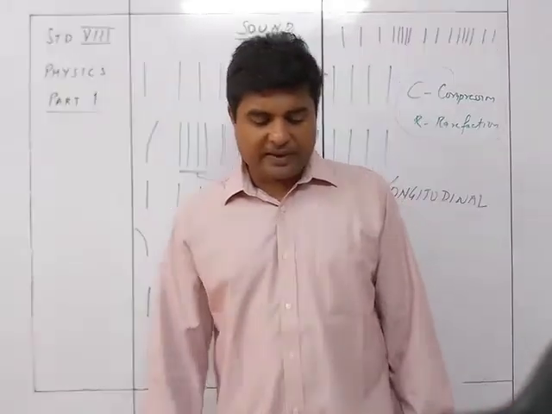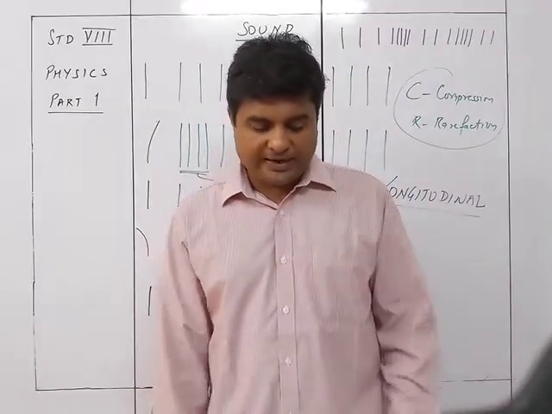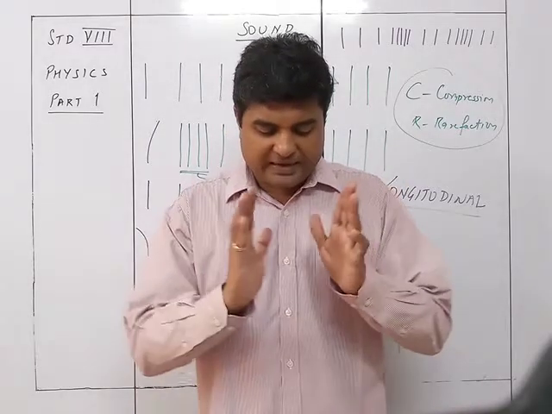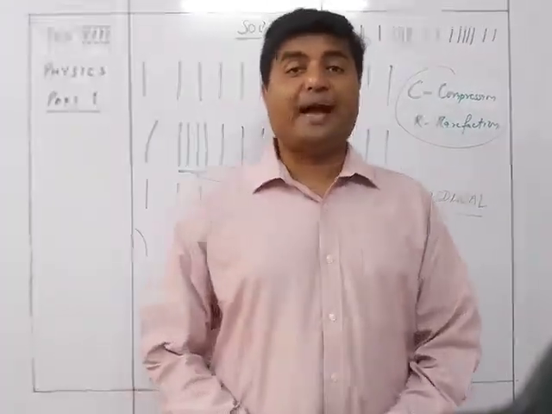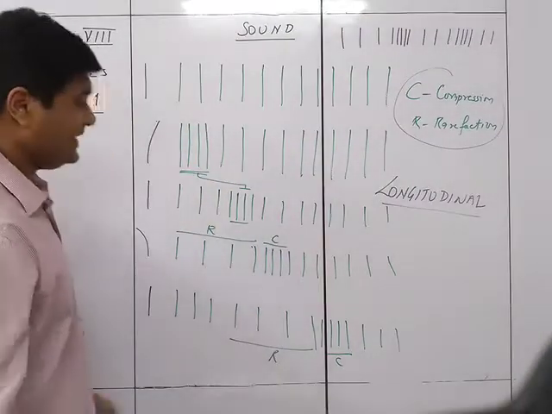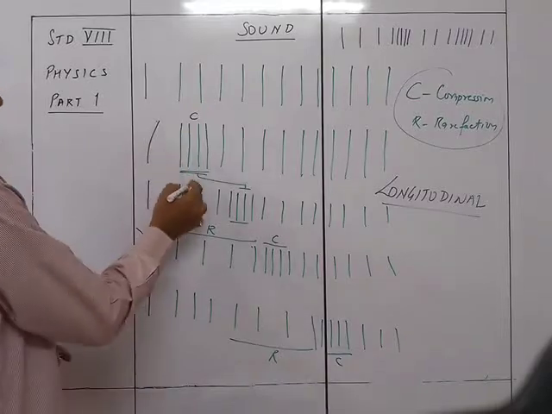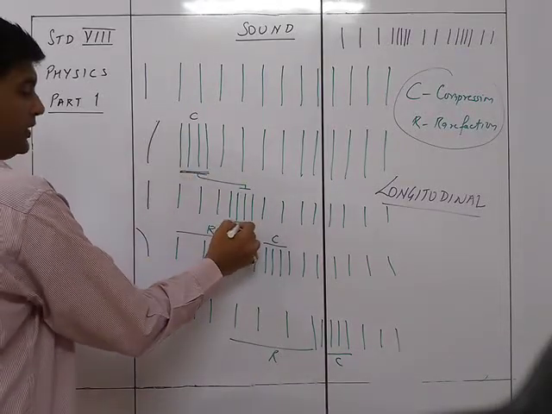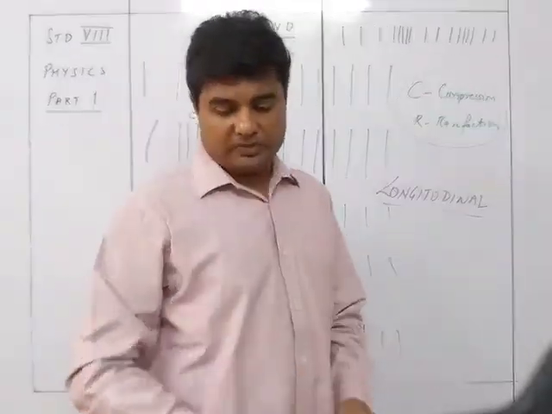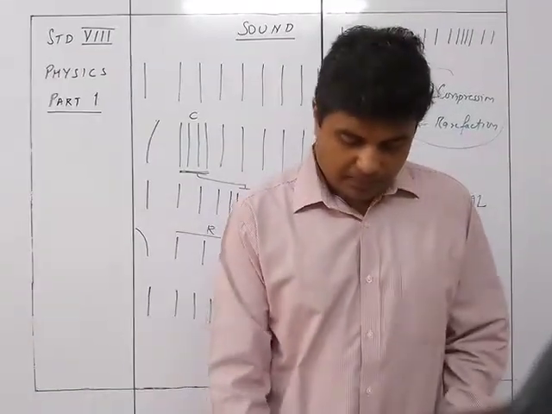So the particles of the air in this layer come close to each other, and that air in that layer gets compressed, or compression is formed at C. So this is C, which is going to be formed. This is formed by the pushing or the compression which is done on the particles of the air.